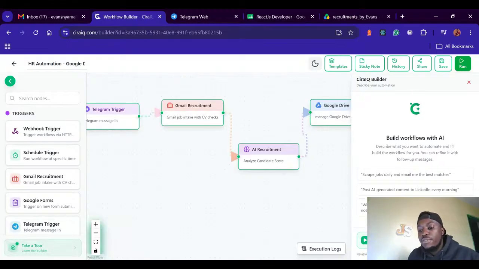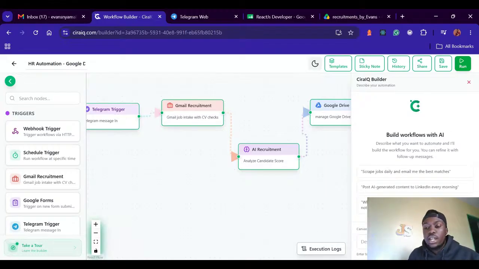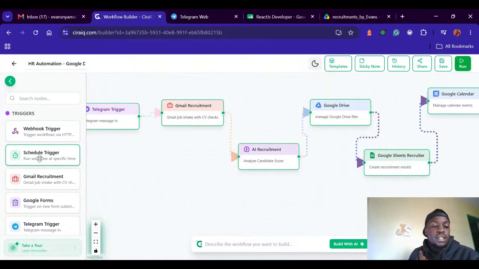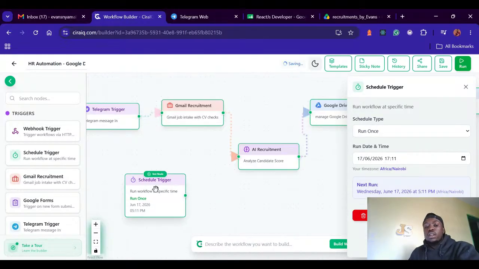Now we have this transcript here. I can decide to send, I can decide to cancel. So you can check it out. All those features are available. Make sure that you try Cira, it's a very cool tool. In case you are new, I was just showing how you can build this. Otherwise, you can drag and drop, and you can delete.